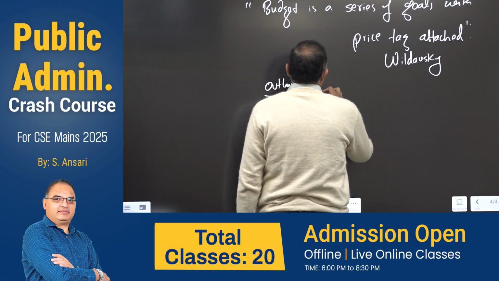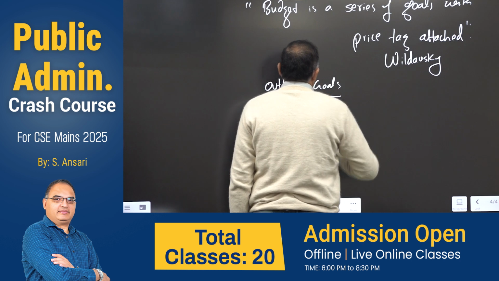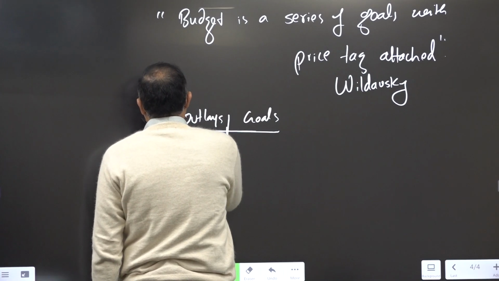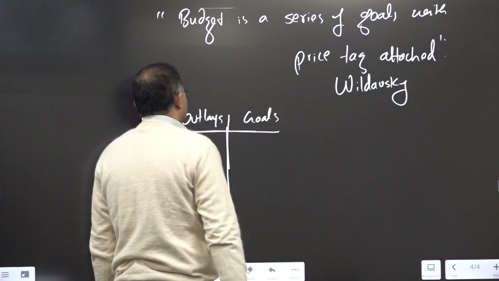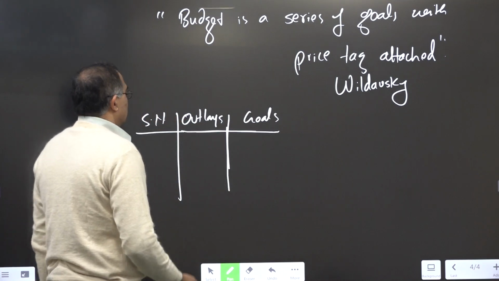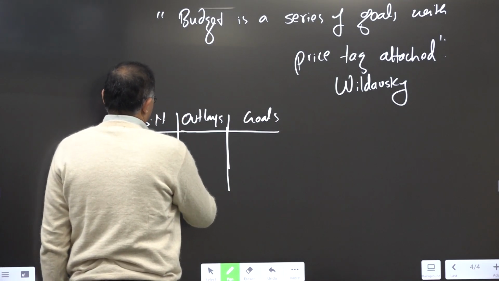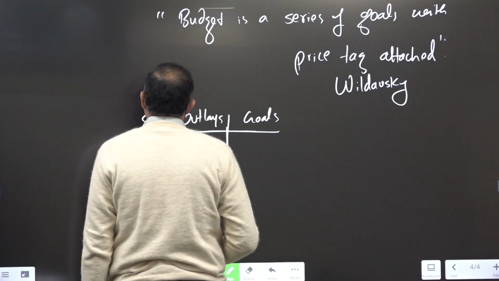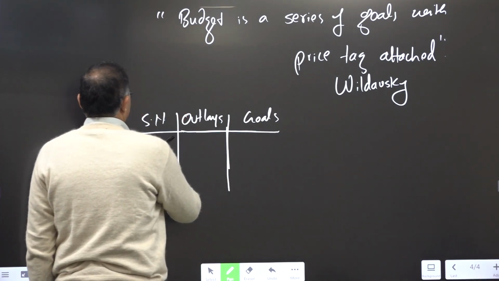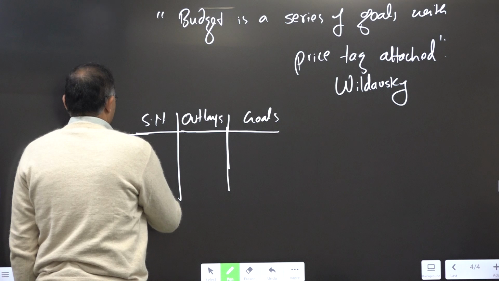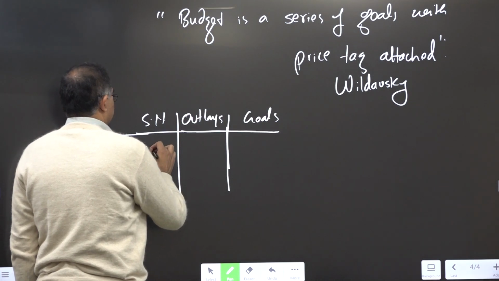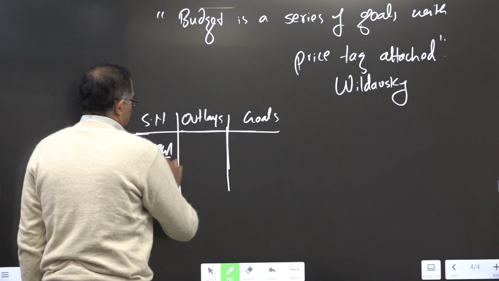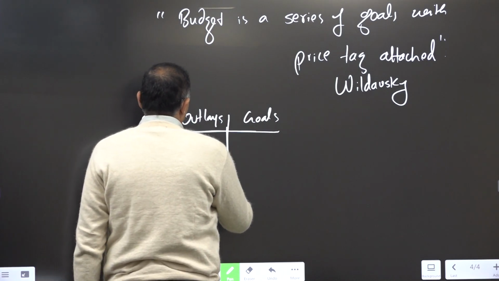Outlays and goals. So it can be related to, let's say, MGNREGA. For MGNREGA, we can give the outlay.